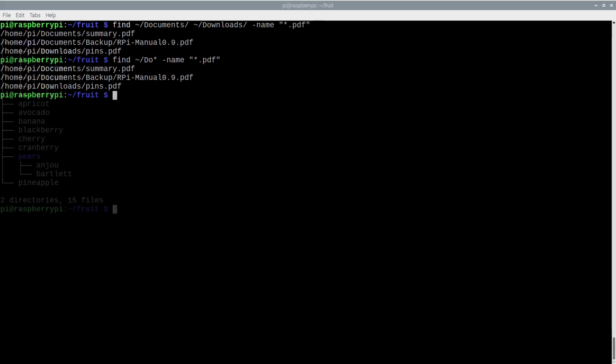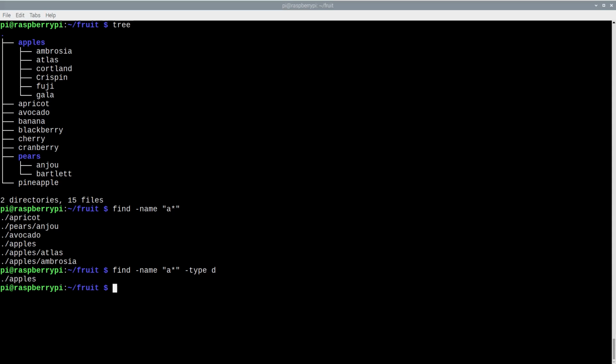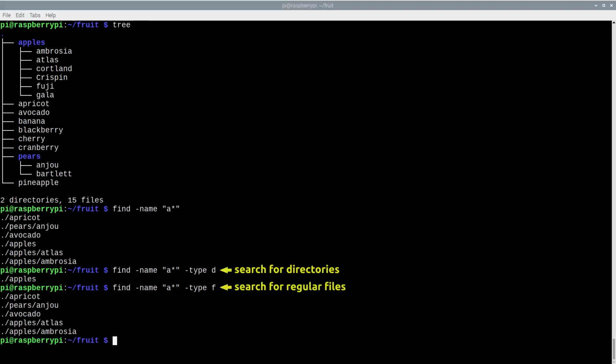As I explained a few moments ago, standard wildcard matching can come back with a mix of regular files and directories, while in specific cases, we may want only regular files or only directories. The find command has a -type option, which allows us to limit the search to specific file types. For example, I can modify one of the previous searches to only look for directories, or only search for regular files. Something like this cannot be easily done with plain wildcards alone, but works very well with the find command.